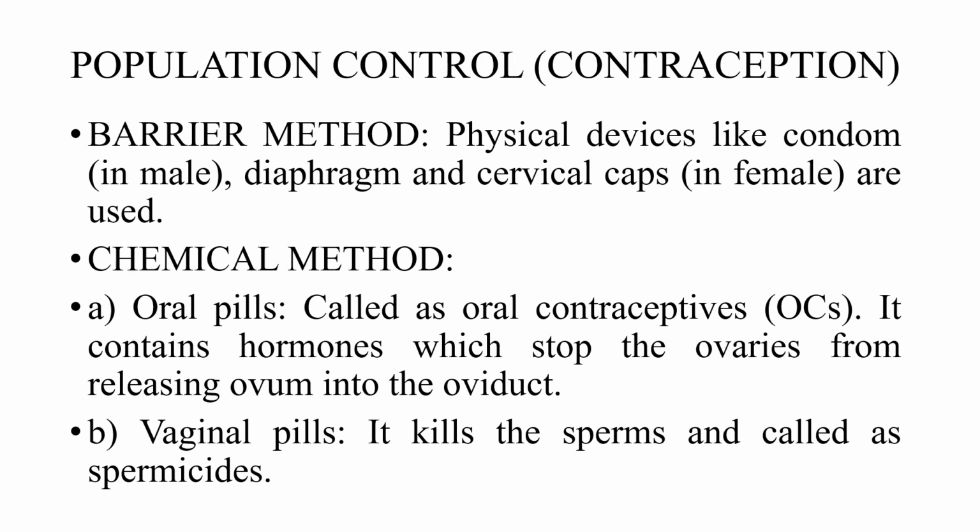Then chemical method, oral pills called oral contraceptives. They contain hormones which stop the ovaries from releasing ovum into the oviduct. Then vaginal pill, it kills the sperms and is called spermicides. It is introduced usually in the vagina region of the female.